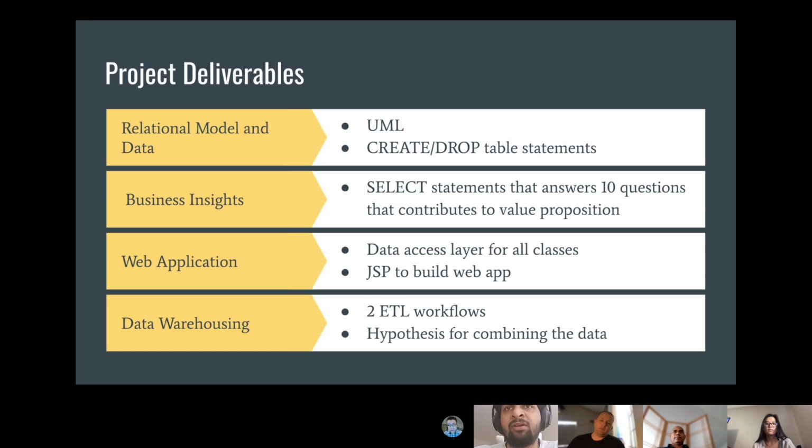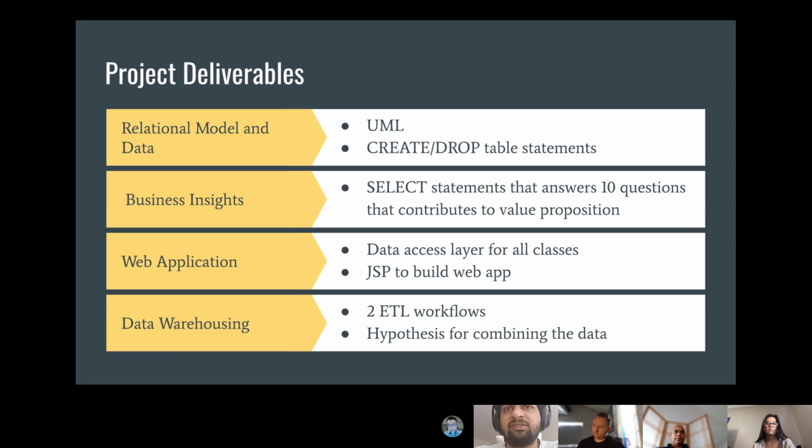The next deliverable, creating a web application, was a little complicated for us because integrating this deliverable from everyone was pretty challenging. So we created a web application in Java having different data access layers, having JSPs for the front end, and using Tomcat as a server.